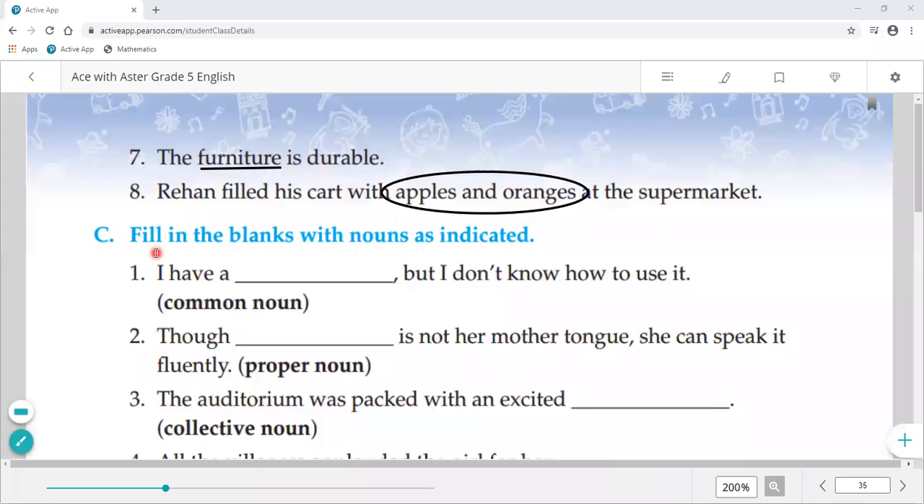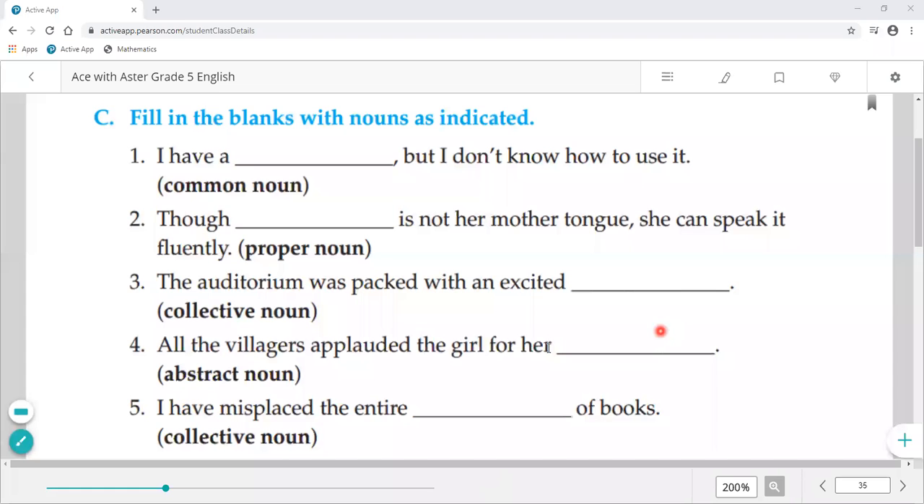Our next exercise and the last exercise of this chapter is fill in the blanks with noun as indicated. I have a dash, but I don't know how to use it. So we need to mention here any common noun. So scanner, SCANNER. I have a scanner, but I don't know how to use it.